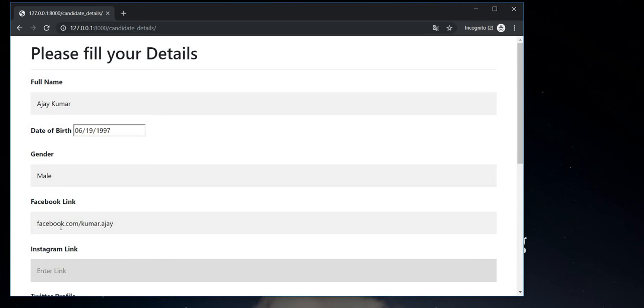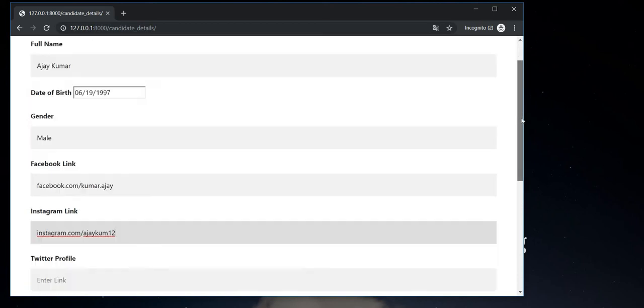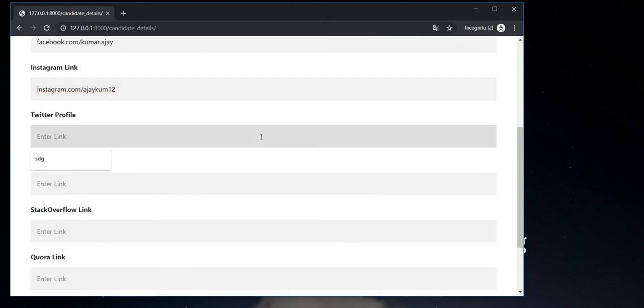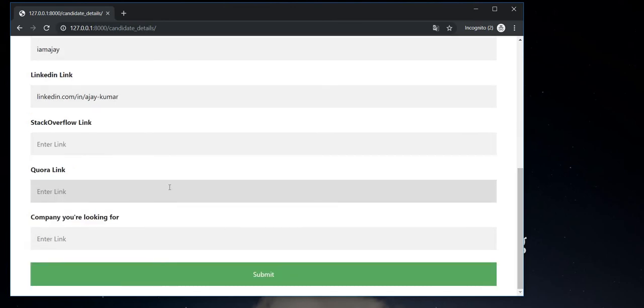facebook.com/kumar.ajay, then instagram.com/ajay, then I will be providing the rest of the details. The Twitter profile is IBM Hack. The LinkedIn profile is linkedin.com/in/ajay. This person doesn't have a Stack Overflow, so we're not providing one. Our friend doesn't ask queries on Stack Overflow much; he is doing everything himself.